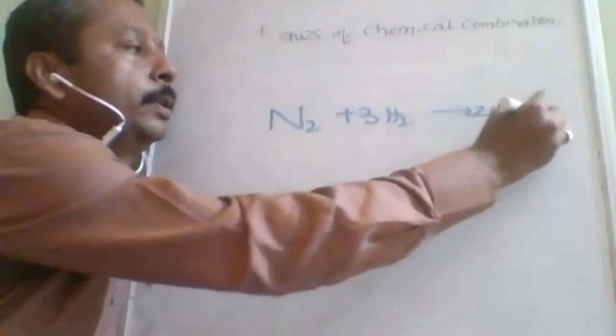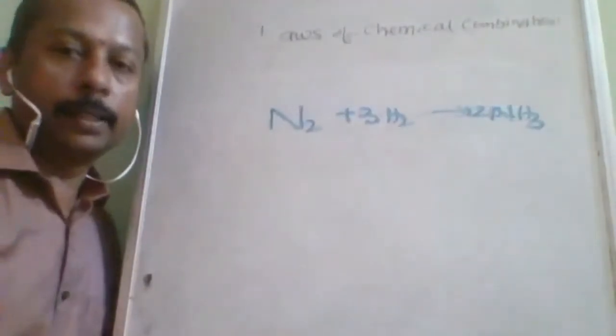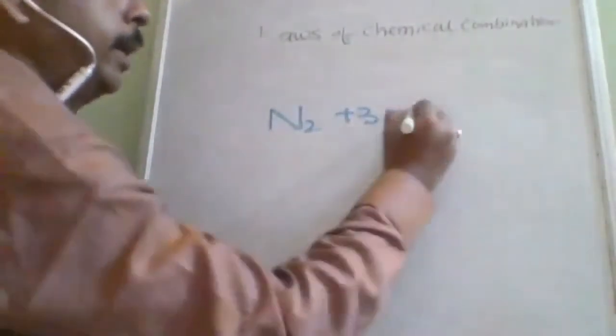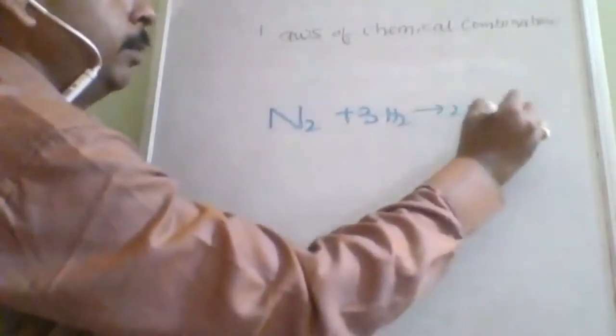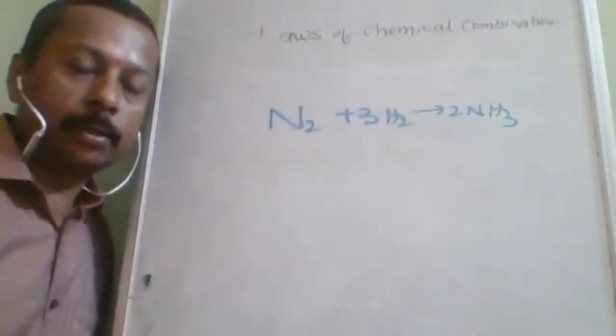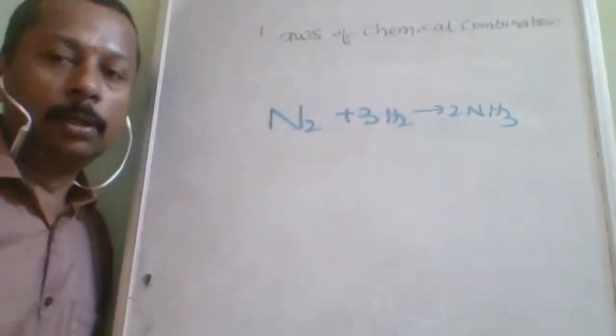Okay, so this is applicable only for gaseous reactants and products. I am selecting this reaction because here the reactants are also gases and the product is also gas.